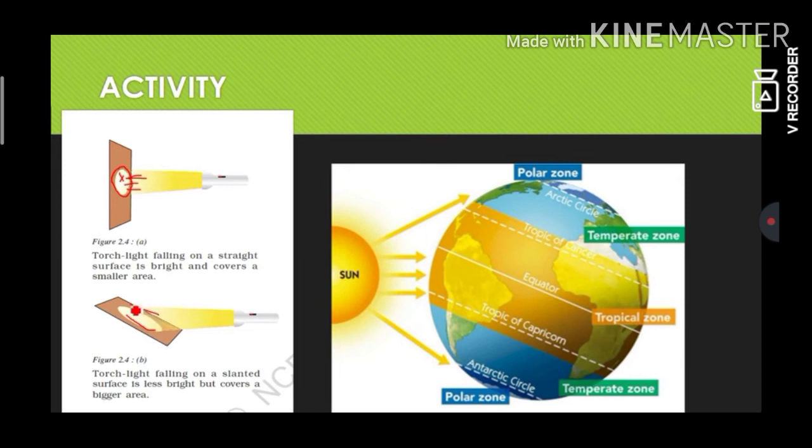Even though it covers a bigger area, it is much less bright, right? This happens here. The torrid zone receives more heat compared to any other zone. The temperate zone receives not as much as the torrid, but the frigid zone receives very little heat from the sun.